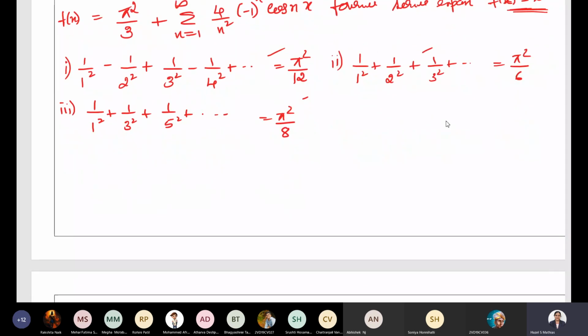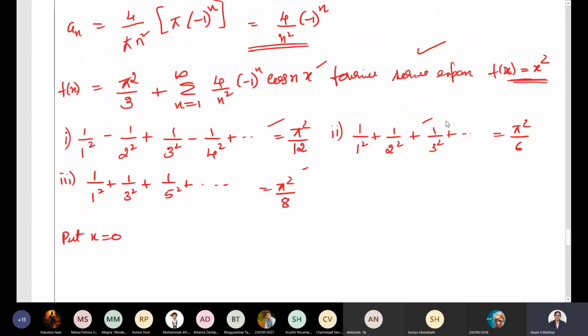How to do it? You need to put some values. First, let's put x equal to 0 in the Fourier series expansion, which is star. What do we get when we put x equal to 0 in star? F of x is going to be 0 because f of x is equal to x square.